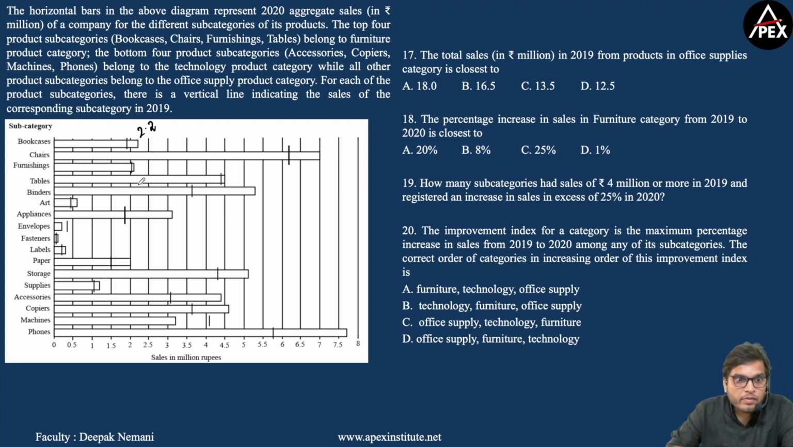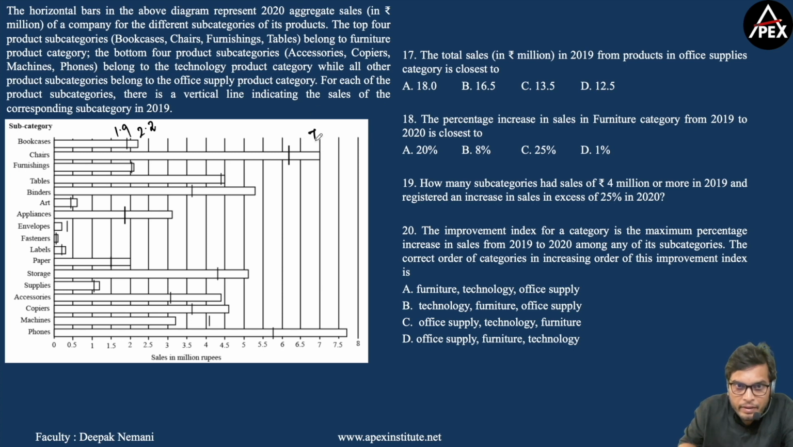And the sales of bookcases in 2019 will be somewhat close to 2, less than 2. So let me consider this as 1.9. So in 2020 the sales is 2.2 million rupees, whereas in 2019 it is 1.9 million rupees. Now similarly for chairs, let me find the sales in 2020 as well as in 2019.